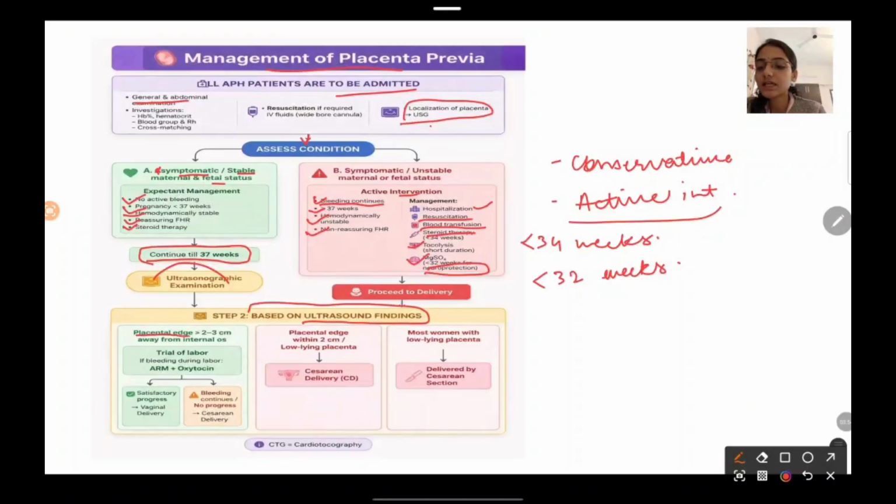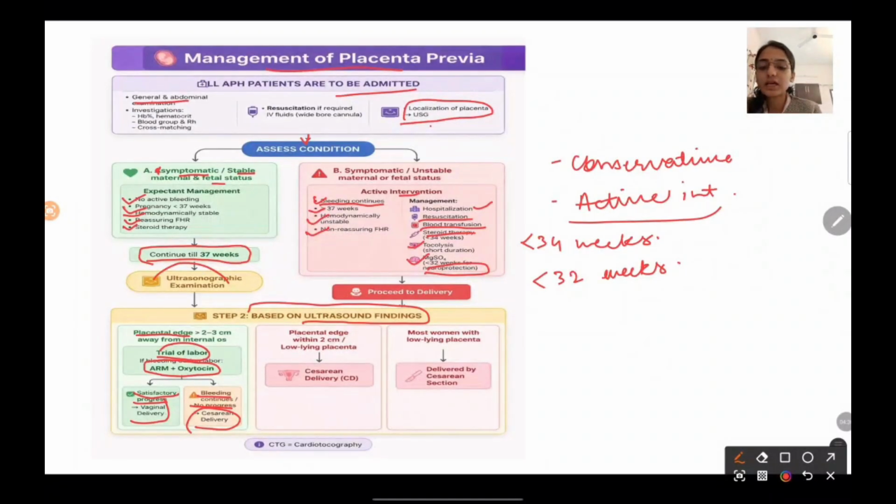So if the placental edge is greater than 2 to 3 centimeters away from the internal os, then we can give the trial of labor, right? Normal vaginal labor, we can give the trial by doing artificial rupture of membranes or by starting the oxytocin drip. But if there is no satisfactory progress even after that, and if the bleeding continues, then we are going to go for C-section. But if there is satisfactory progress, then we can deliver the patient vaginally, right?